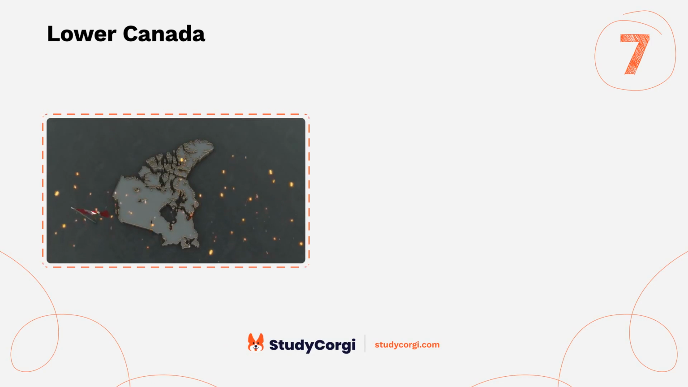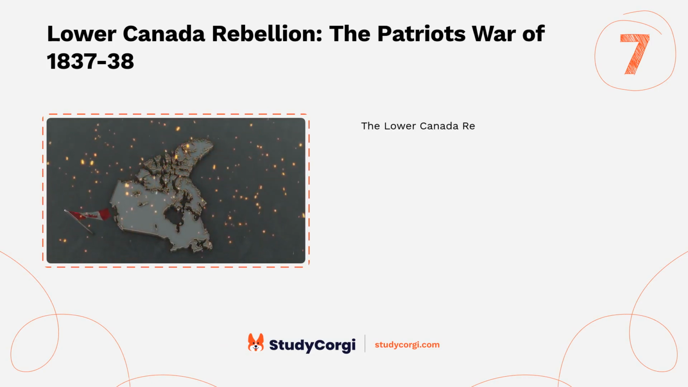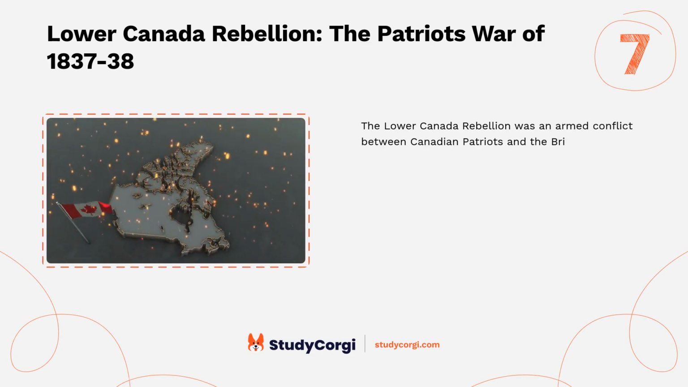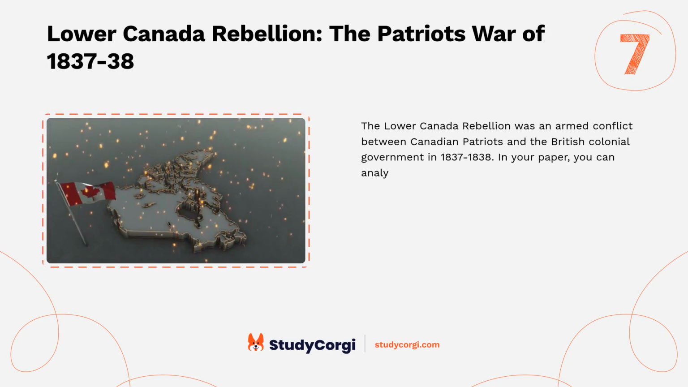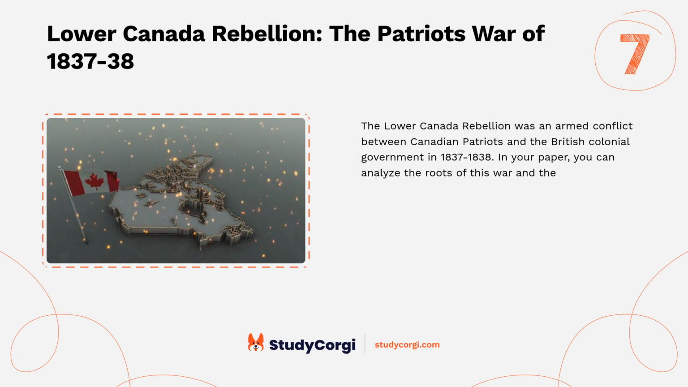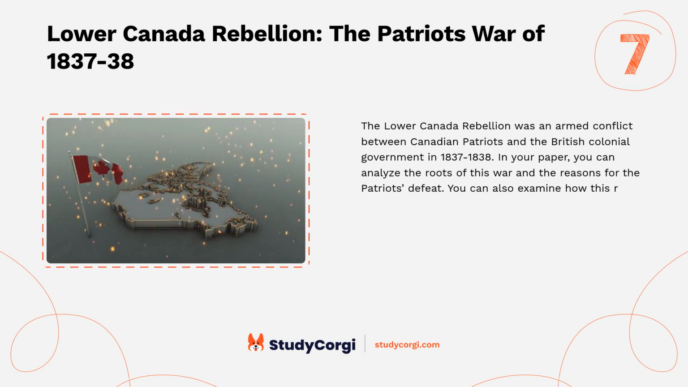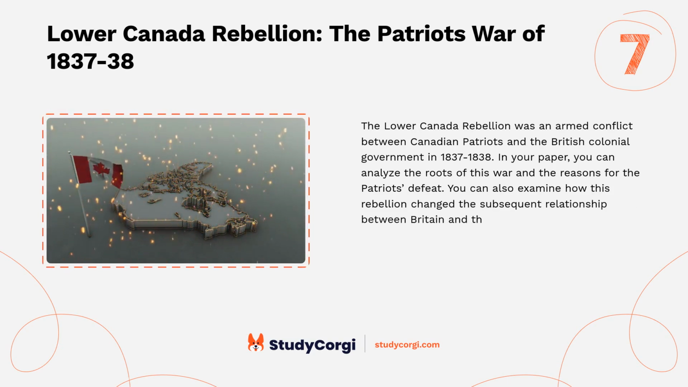Lower Canada Rebellion, the Patriots' War of 1837–38. The Lower Canada Rebellion was an armed conflict between Canadian patriots and the British colonial government in 1837 to 1838. In your paper, you can analyze the roots of this war and the reasons for the Patriots' defeat. You can also examine how this rebellion changed the subsequent relationship between Britain and the British colonies.